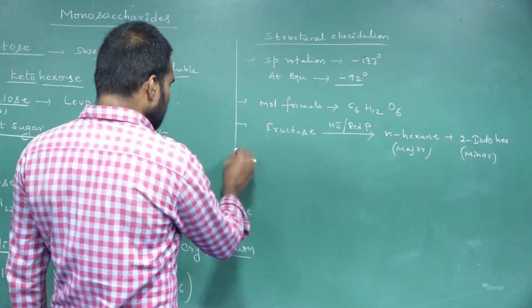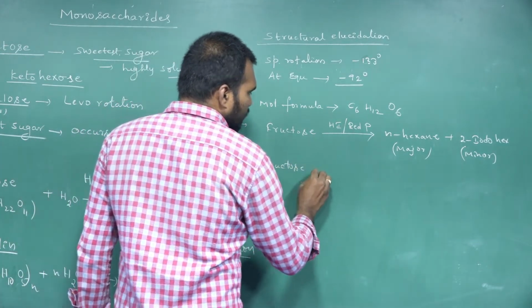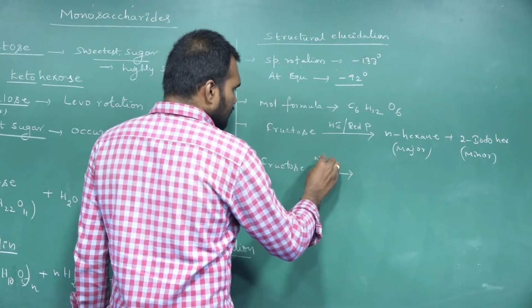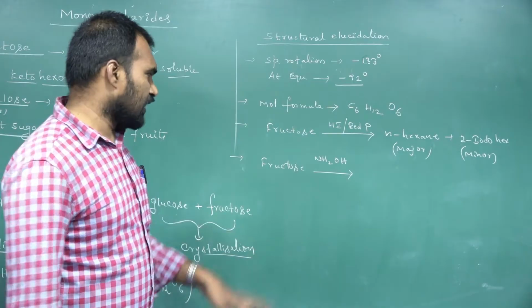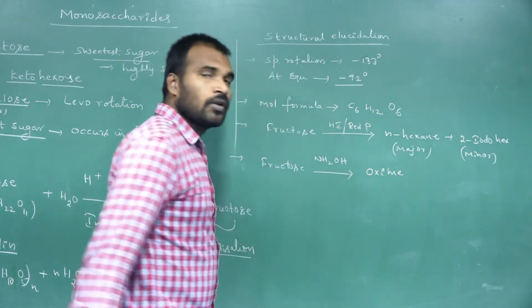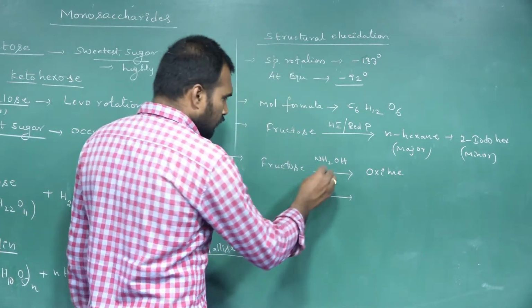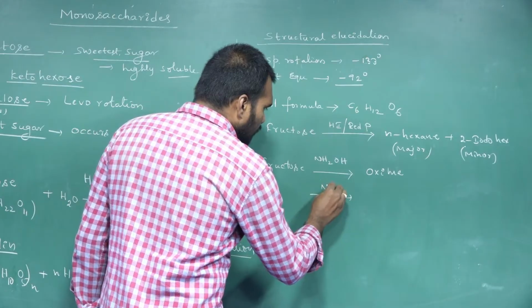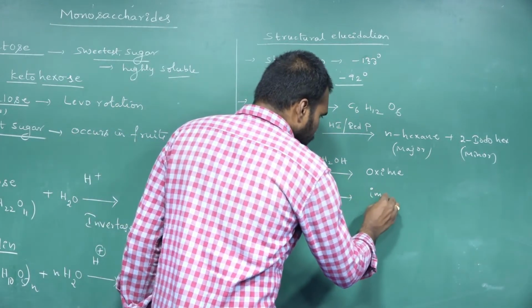Clear? Next one. When fructose reacts with hydroxylamine, NH2OH, we get oxime. When we treat fructose with ammonia, we get imines.